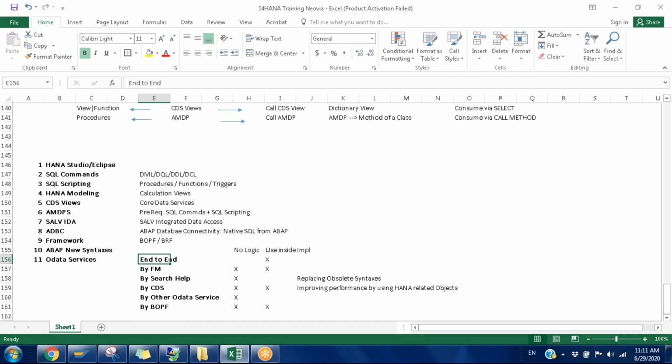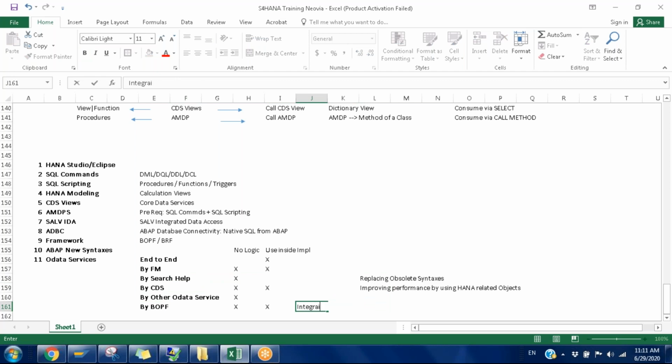So have you guys tried all these, or maybe a couple of things? Not all of this. Okay. Yeah, this is integration. We can call it the integration between BOPF and OData. This is integration between other OData services. It is not integration, it is reusability. This is called reusability: how we are calling one function module in another function module, like that. Okay, this is integration. These two are integration areas, CDS and BOPF. Okay, this one is not integration, we can call it reusability only. This is also reusability.